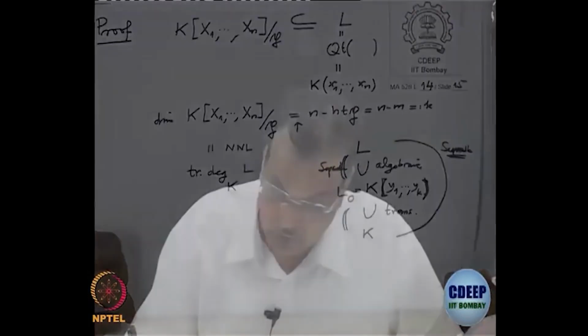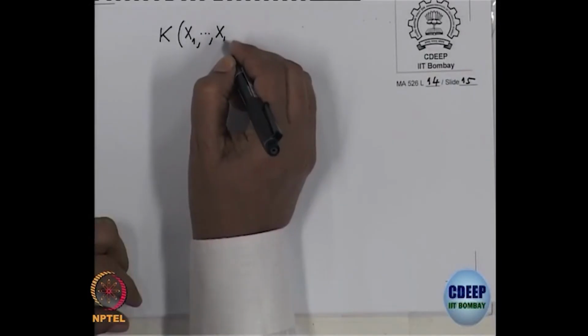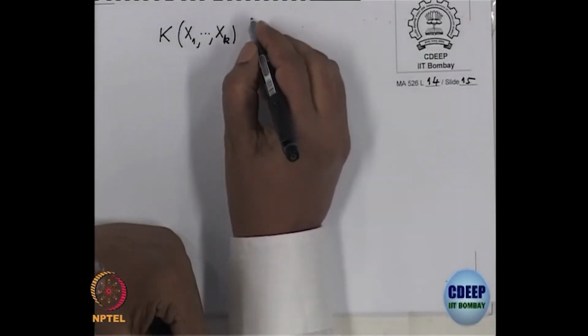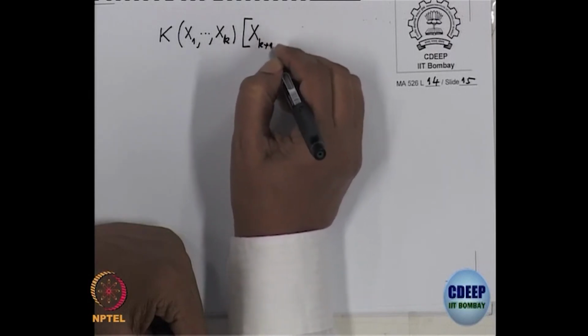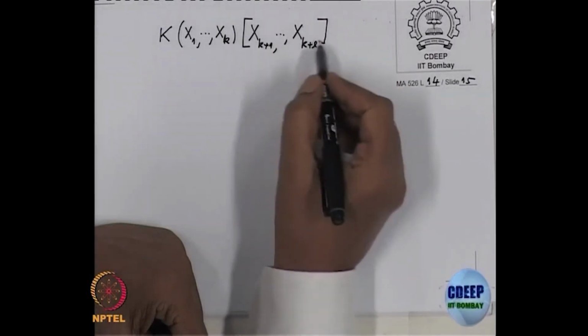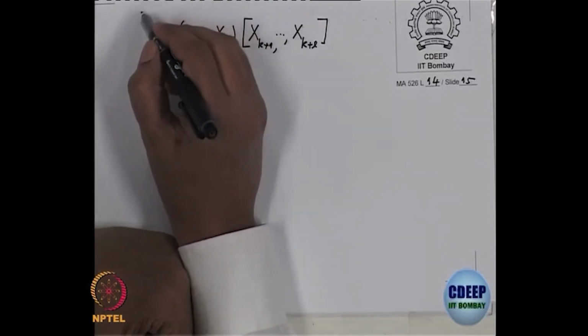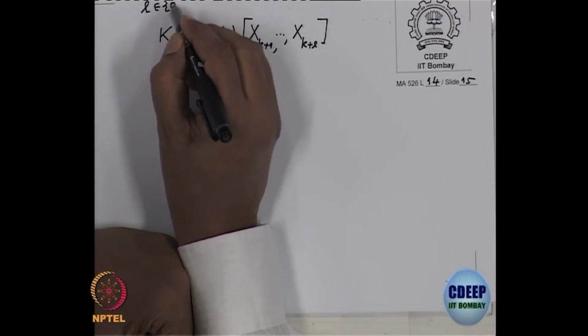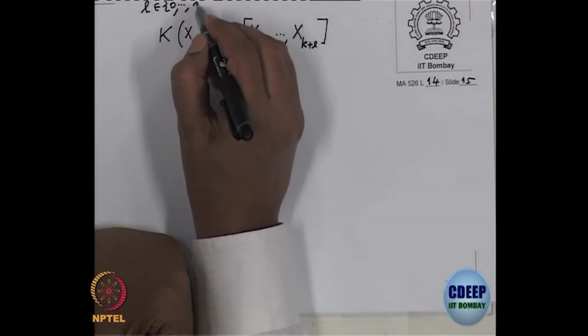So now we are considering, take K[x1 to xk] and then polynomials after that, x_{k+1} to x_{k+l}, and I am trying to define a map for each l between 0 and m.